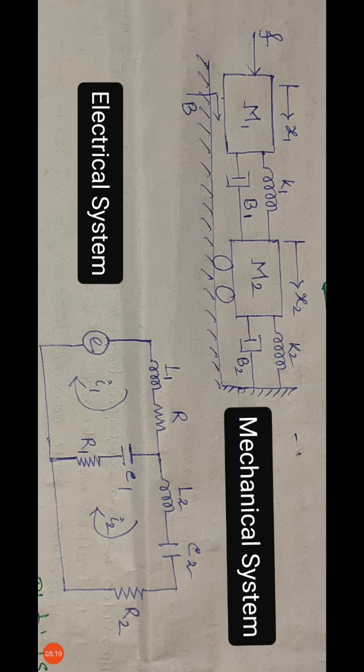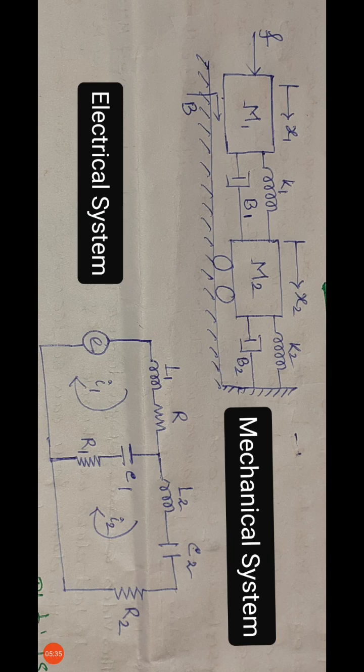So how will I convert this mechanical system into an electrical system? In this mechanical system we have two masses, M1 and M2. So definitely in the electrical circuit we have two meshes.